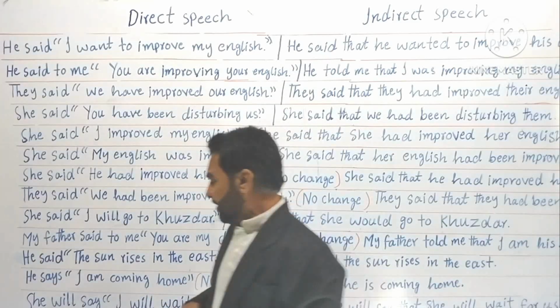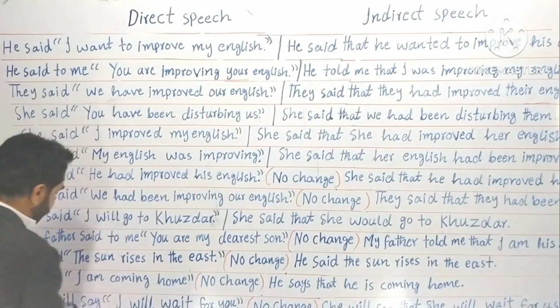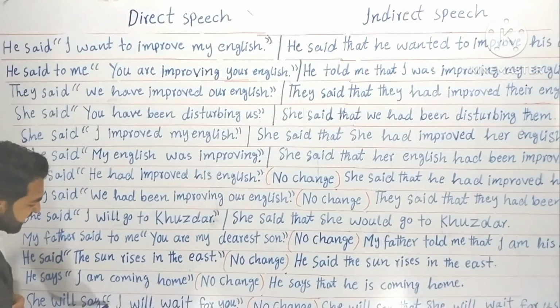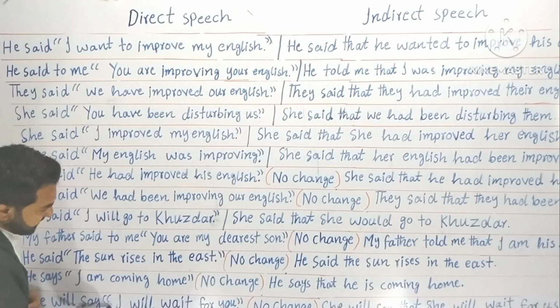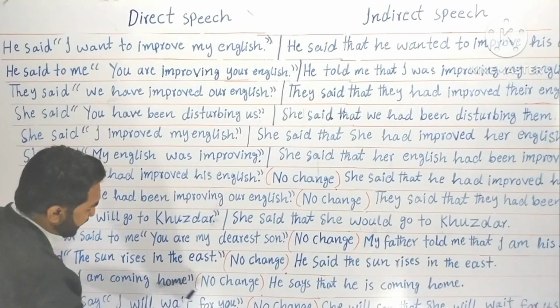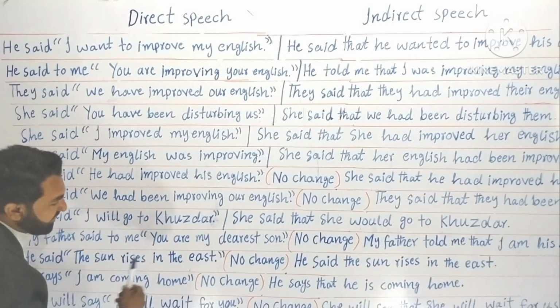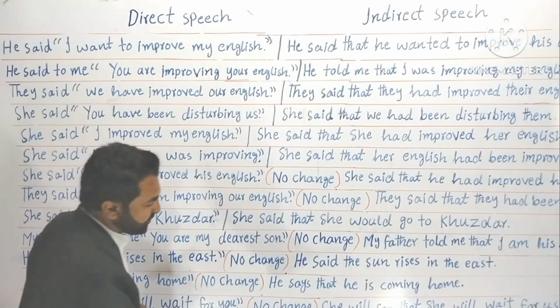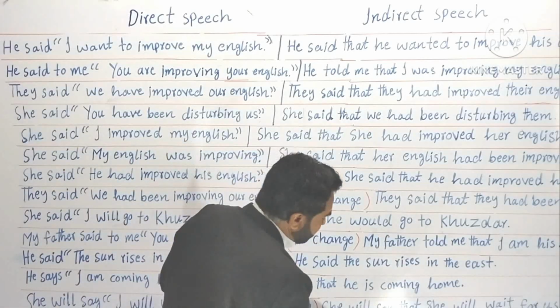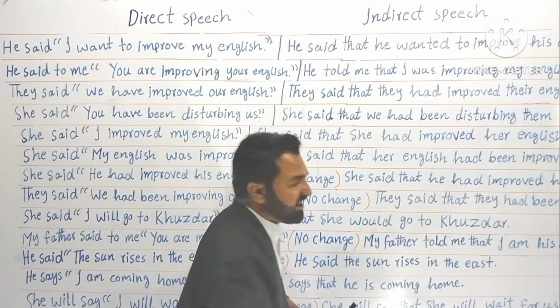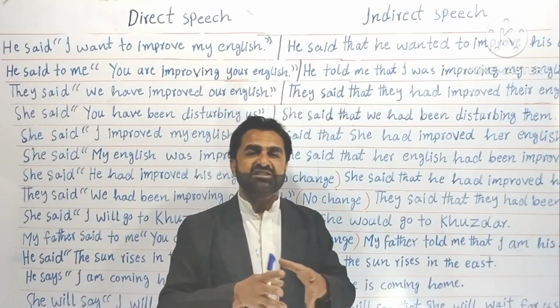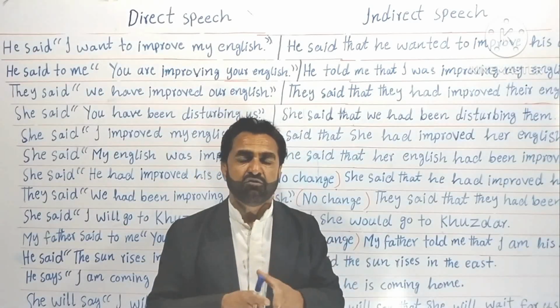Understood? Look at the example now. She will say, and these are her own words in inverted commas, I will wait for you. No change, no change. She will say that she will wait for us.